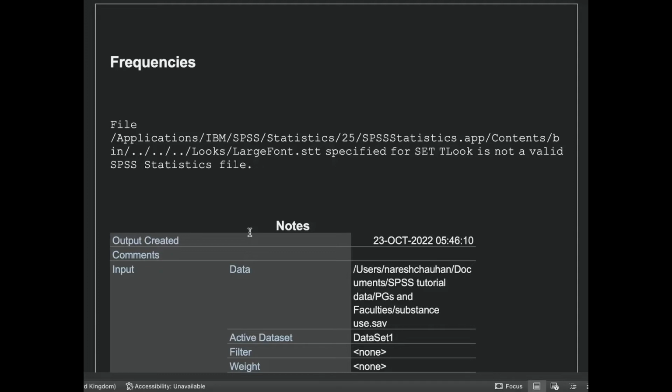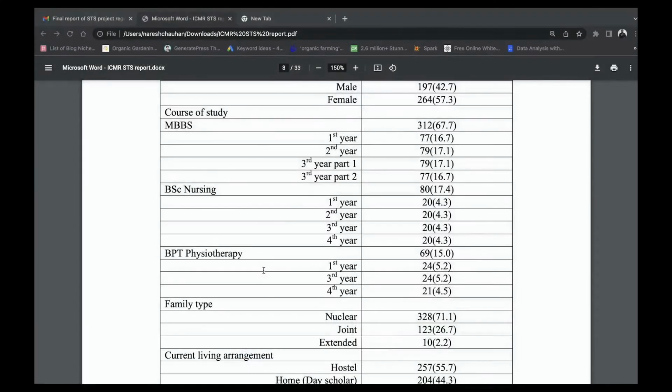But we are not going to include each and every table and chart, only depending upon our requirement or purpose. Now how to know the purpose? Basically it goes with our aims and objectives. So what was the objective of our study?